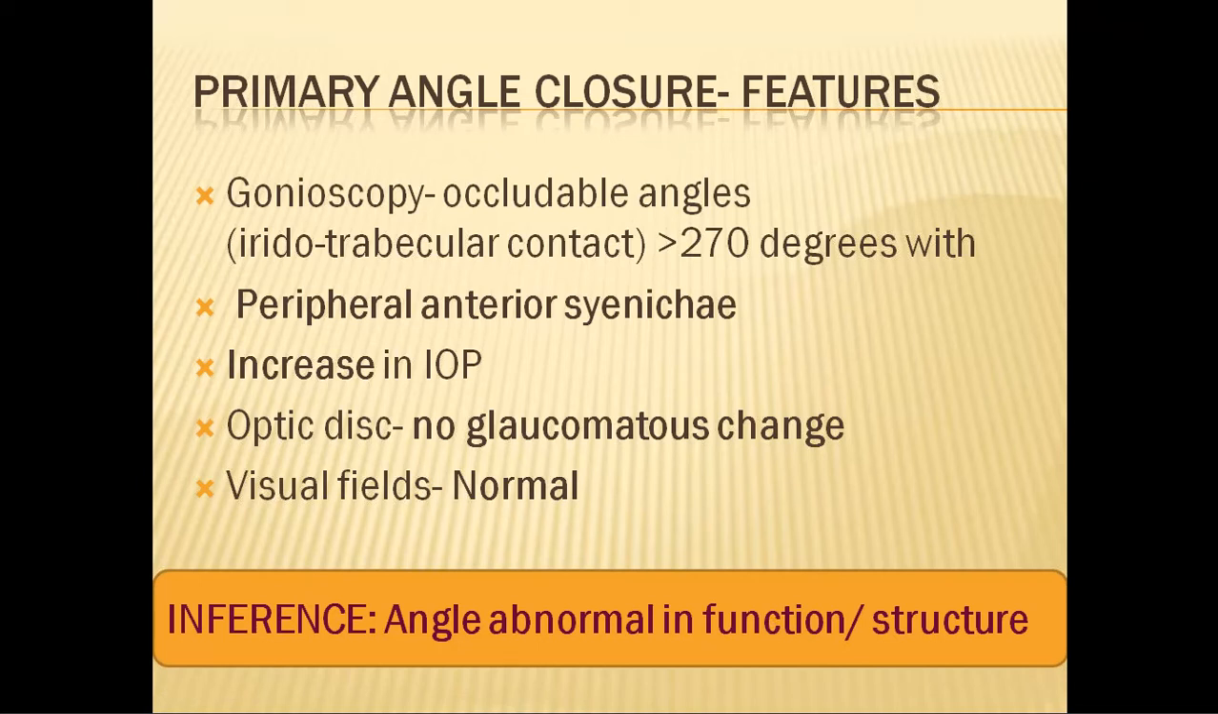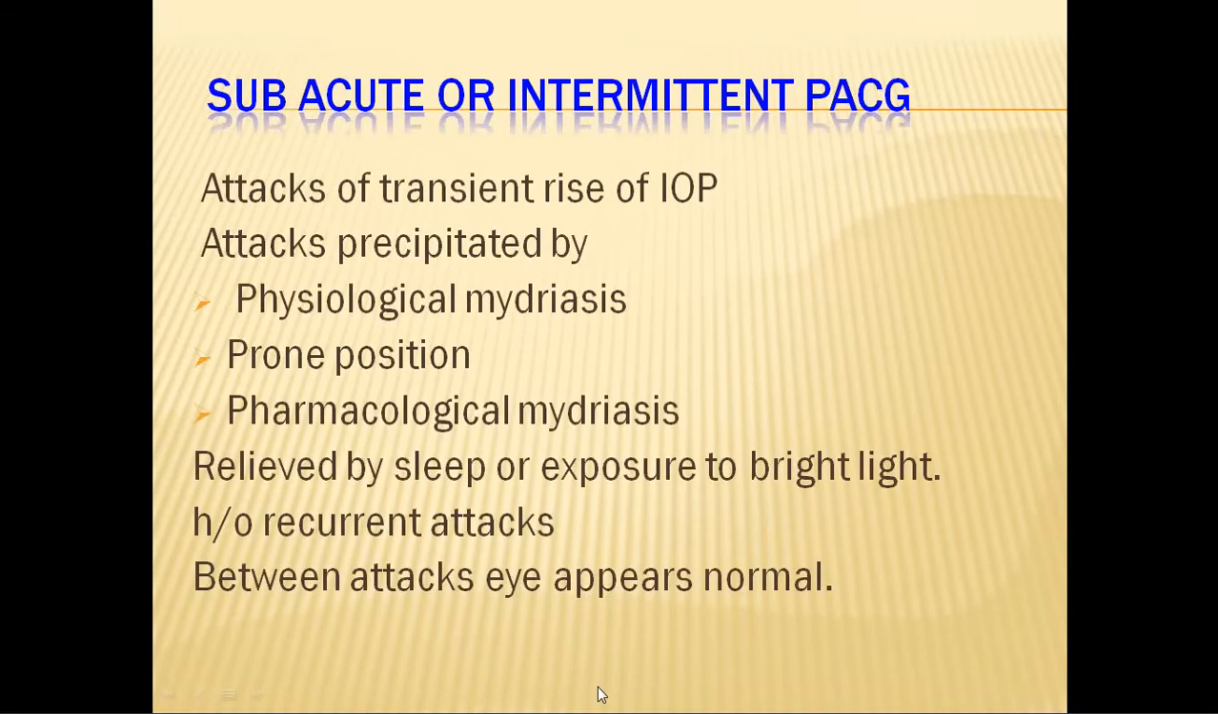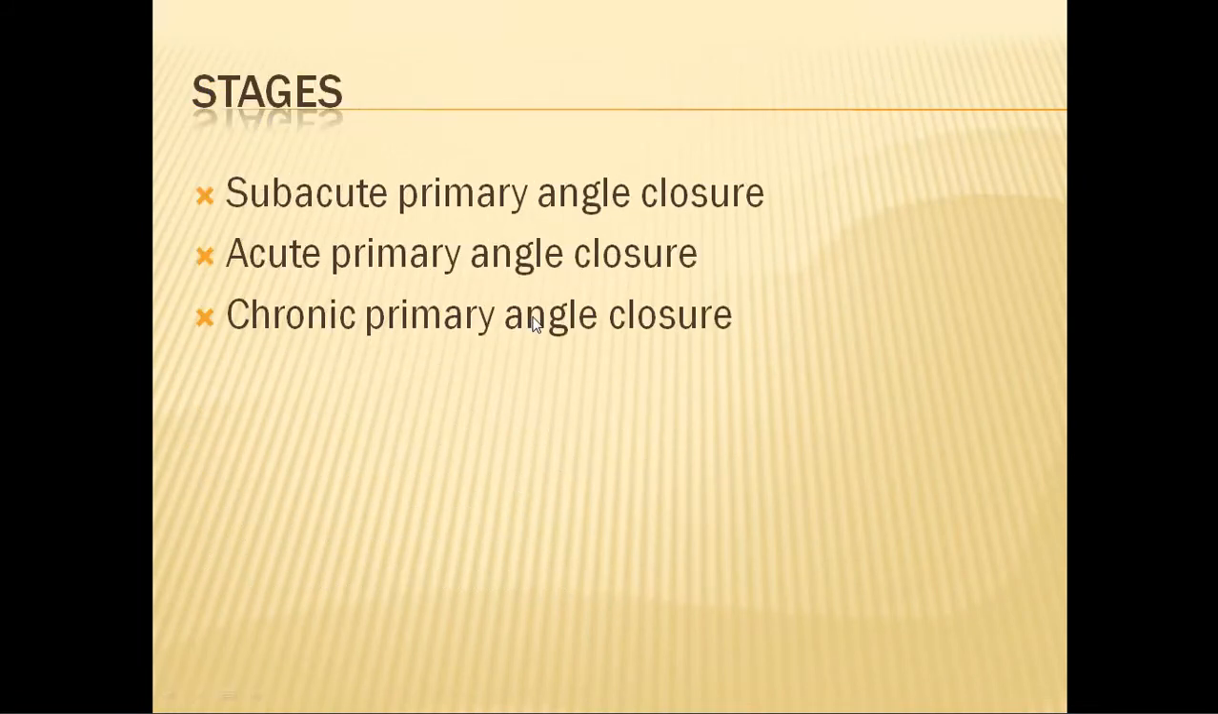So what are the clinical features when the patient comes to this stage? In primary angle closure, the patient can come to you at three different stages. She can come in a subacute stage, acute stage, or chronic stage.